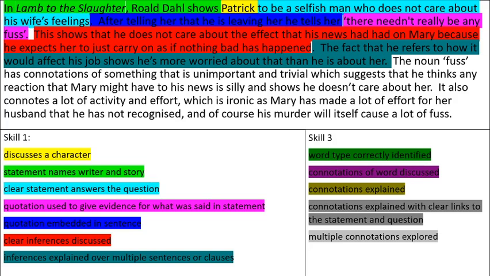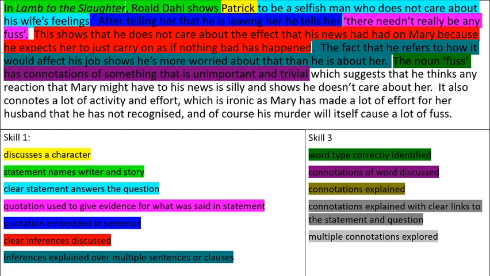So far, all those skill one parts of an analytical paragraph have been done. Notice they weren't exactly in order, but roughly, obviously, all the statement things would be in that first sentence. I've then got a quotation. I've then done the inferences. So let's look at skill 3. Have I correctly identified a word type? I sure have, because I put the noun fuss.